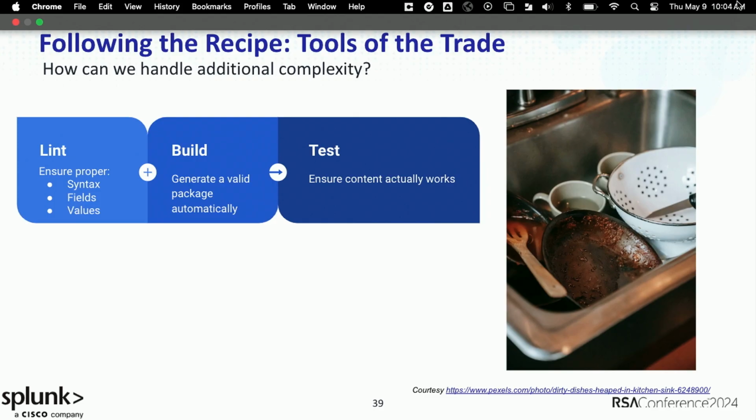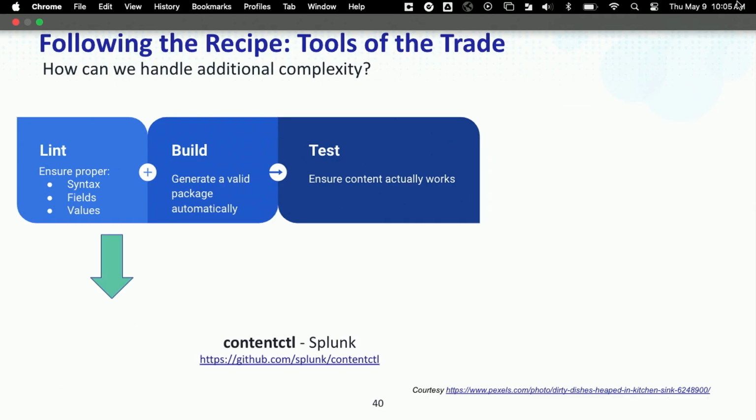The next step, once we've done that linting and building step, is to actually test this. And in our case, we take that app that we've built previously, which again is built up of, at this point, over 1,000 detections. We'll configure our environment, we'll replay that test data that we generated during our simulation step, and then we'll actually execute our searches to make sure, one, that they actually run and don't have any syntactical errors, and then two, they actually find the results that we intend them to find.